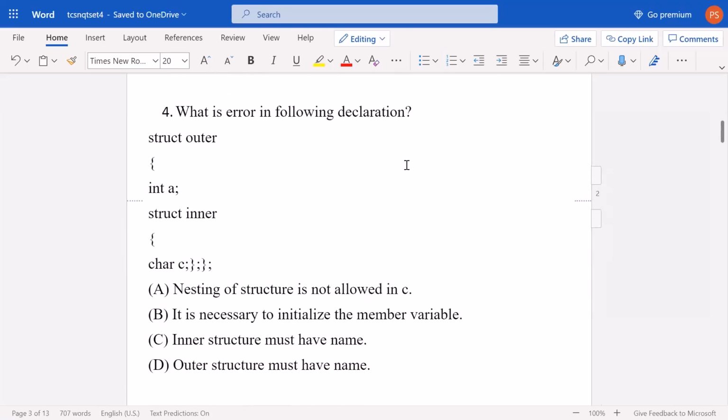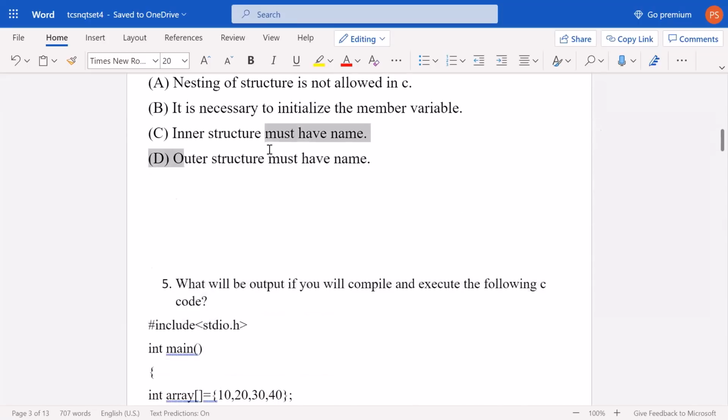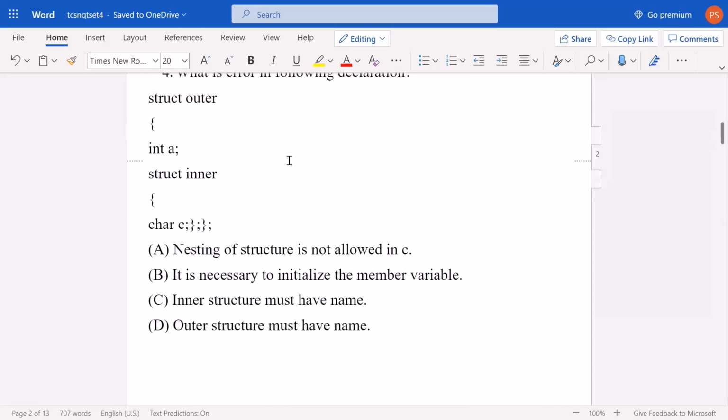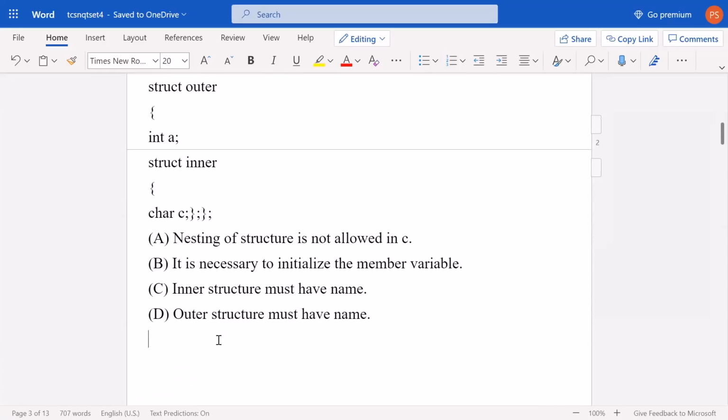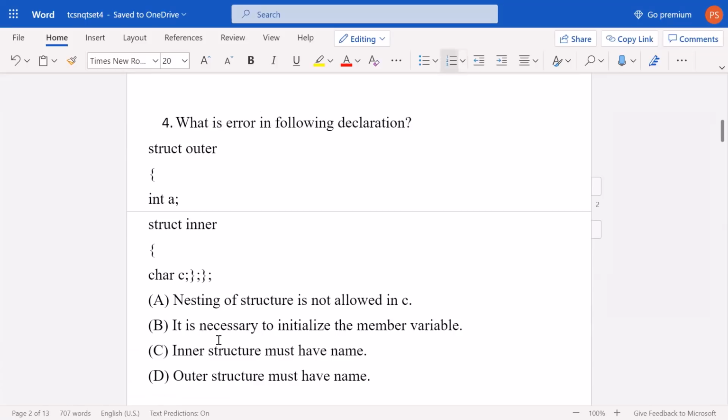Now the fourth question: what is the error in the following declaration? Here we have struct outer and struct inner. The first option says nesting of structure is not allowed. This is wrong, nesting of structure is completely allowed. Outer structure must have a name? No, this is also not mandatory. The outer structure does not necessarily have a name. The next option says it is necessary to initialize the member variable. That is also not true. The last is that the inner structure must have a name. So the problem is this one only.